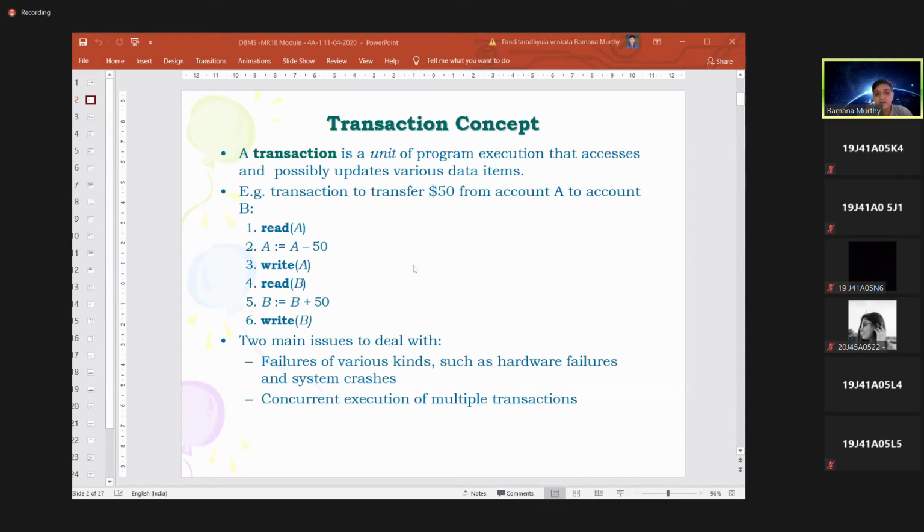Right, so the possible problems arise whenever you are doing operations between our RAM and hard disk. Failure can be because of hardware or system crashes, or software. Software means concurrent execution: more than one transaction accessing the same data item. A transaction is nothing but a small unit of program. More than one program is executing on the same data items.